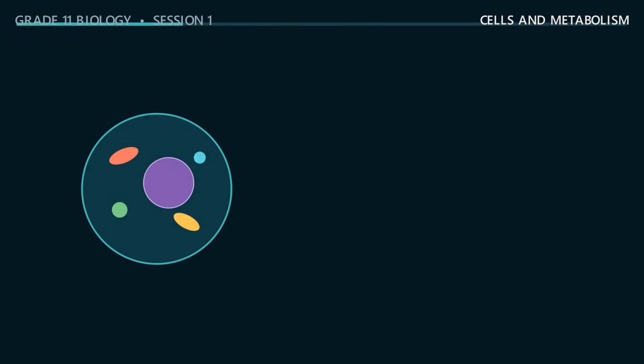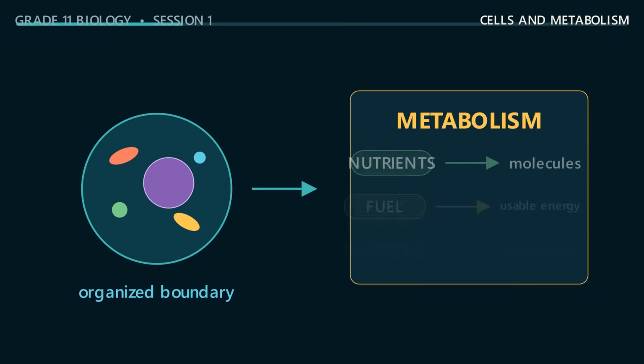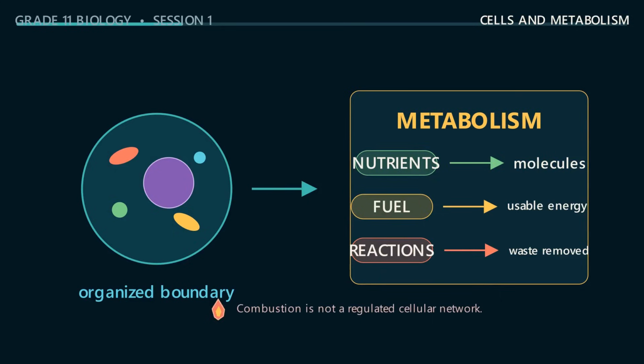Every organism is made of one or more cells. A cell is not just a container, it is an organized boundary filled with interacting chemicals. Metabolism includes the reactions that obtain nutrients, build molecules, release usable energy, and remove waste. A flame also uses fuel, but combustion is not a regulated cellular network. In life, matter and energy are managed by coordinated reactions inside cells.